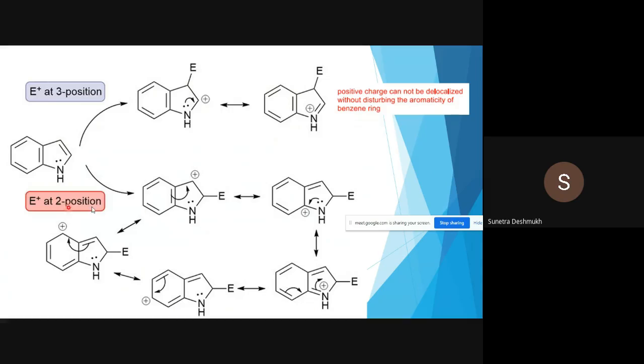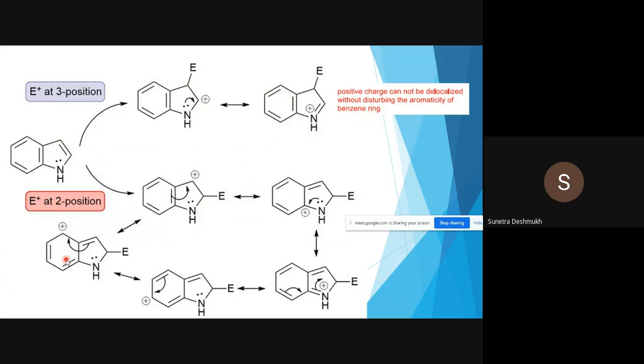But when the electrophile attacks at the second position, what are the resonating structures? You can see over here a total of five different resonating structures form, but the aromaticity of the benzene ring is disturbed when the electrophile attacks at the second position. Okay, so this is not a very good situation once we disturb the aromaticity of the benzene ring.